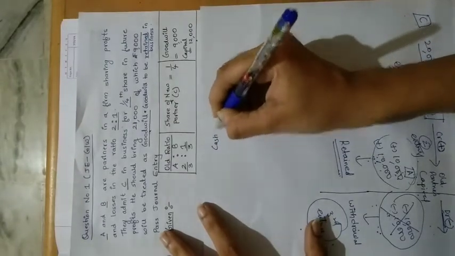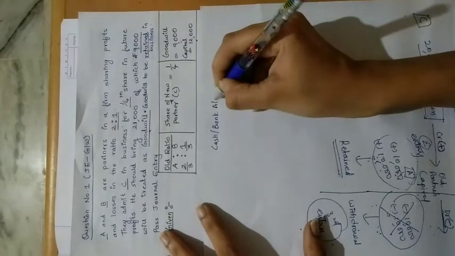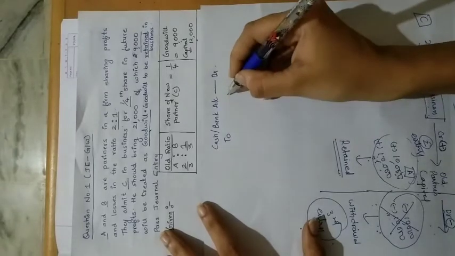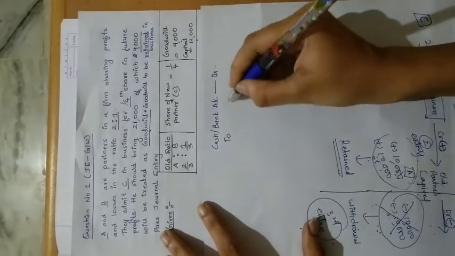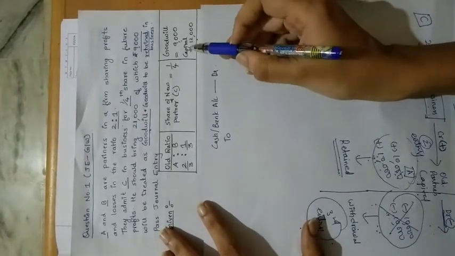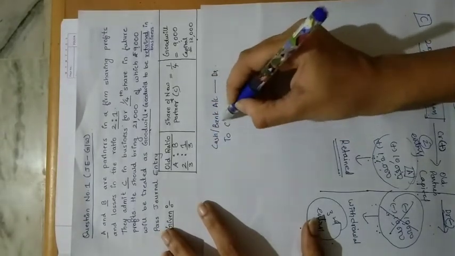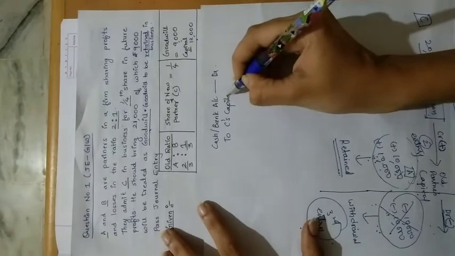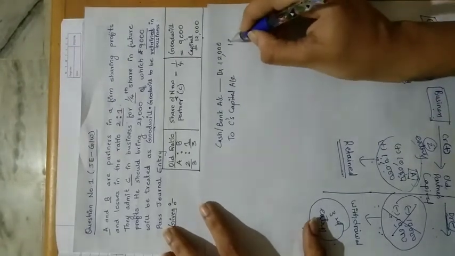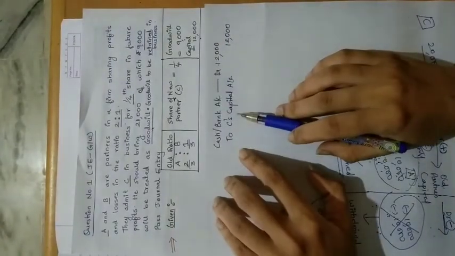When capital is brought by the partner or the owner, cash or bank account is debited because cash is coming in, and it is coming in as capital account. You all must have learned that we used to write capital account. But here there are partners, so you have to write the name of the partner who is bringing this capital. Who is the new partner in this case? C. C's capital account. How much capital did he bring? 12,000.